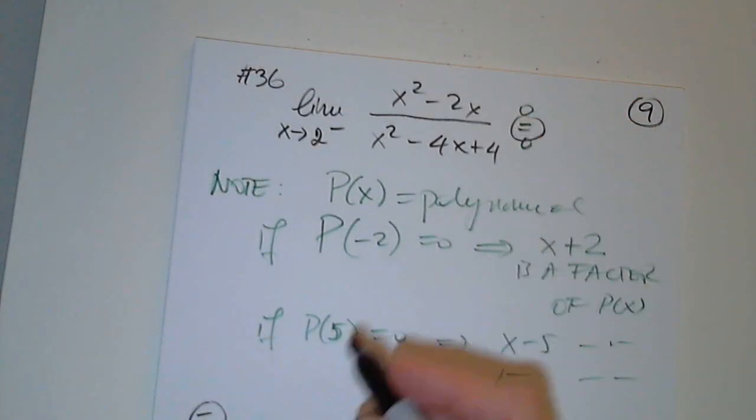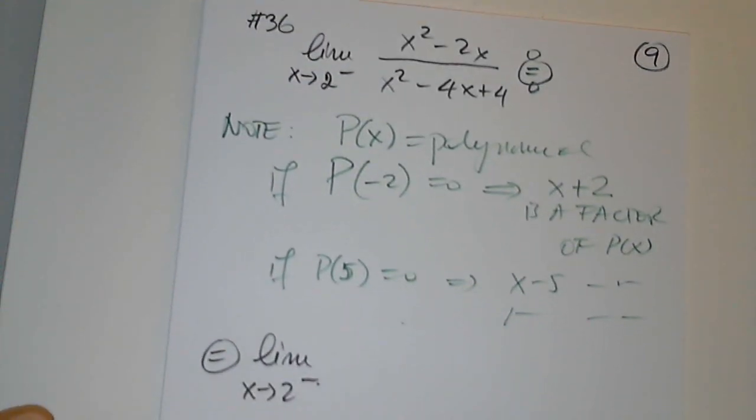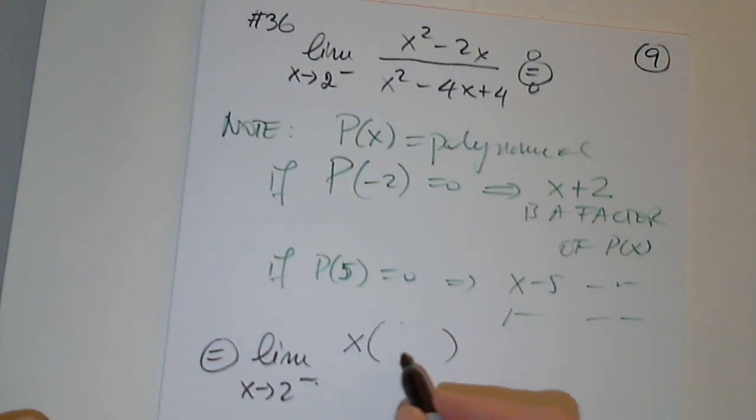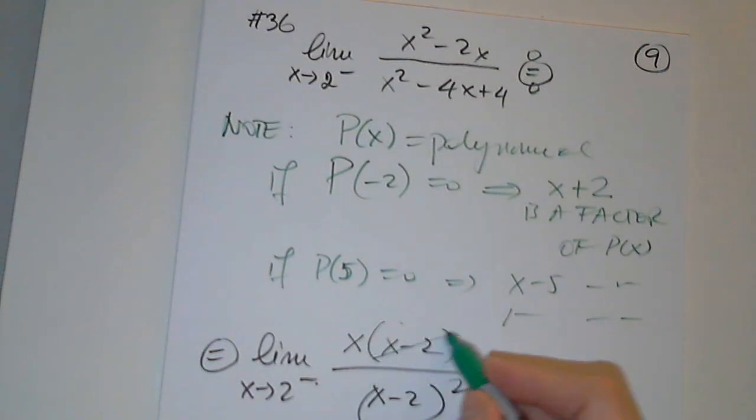Which factor will definitely, for sure, come out from the top? What is the common factor? X minus 2. Very good. Which factor will have to come out from the denominator for sure? And of course. So when I plugged in 2, I got 0 at the top. When I plugged in 2, I got 0 at the denominator. There is a common factor in both, x minus 2 at the top and x minus 2 in the denominator. I will get rid of those.